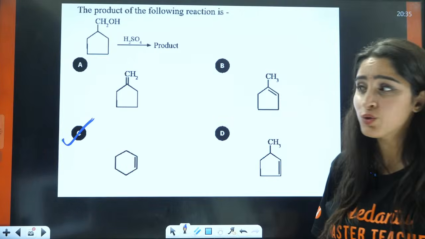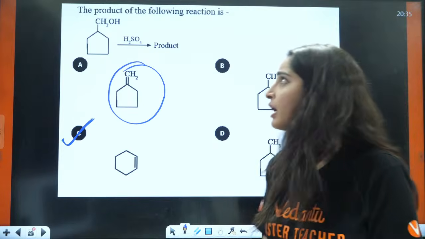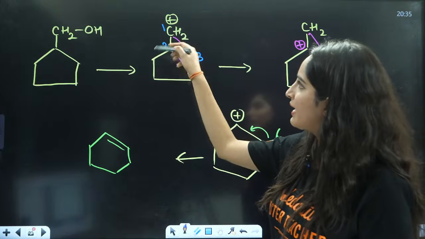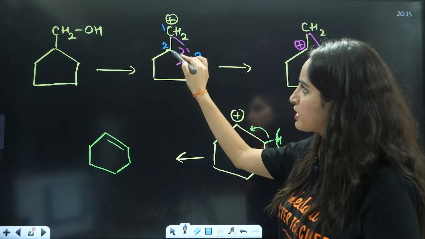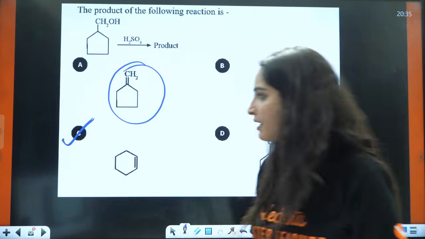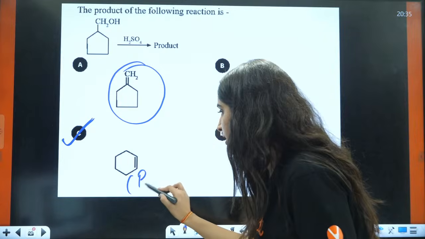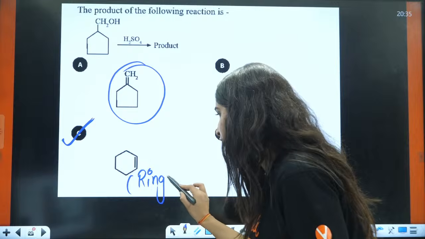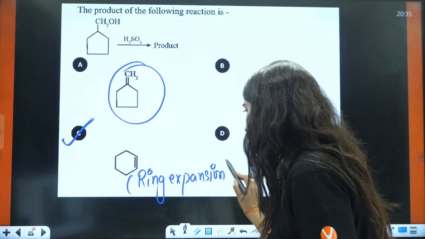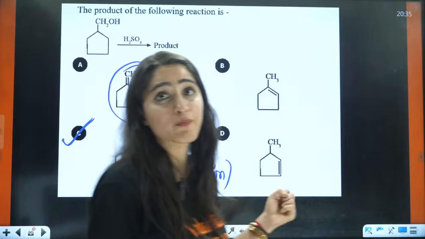And I can tell you, students will mark A as the correct answer. Because they will be like, ma'am, this is the carbocation that is formed, and this hydrogen will eliminate and make a double bond here. But actually, the answer is C. Why? Because of ring expansion. That is the difference, this is what we call the level of JEE. So, small concepts are applied here.